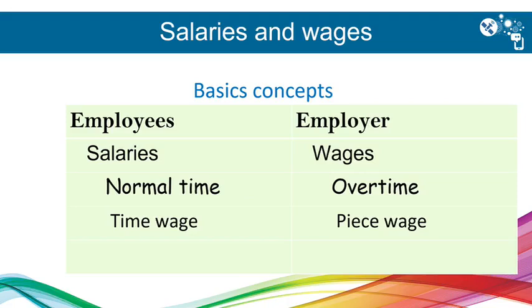Time wage, piece wage: you are paid per hour, or you are paid per piece of work that you've finished. Obviously, with piece wage there's more motivation to work quicker and more effectively. If you produce more, then you get paid more. Here you are paid by hour. So some of the employees take their time and do not work effectively because they know they get paid by time per hour. Piece wage is for the piece of work that is completed.